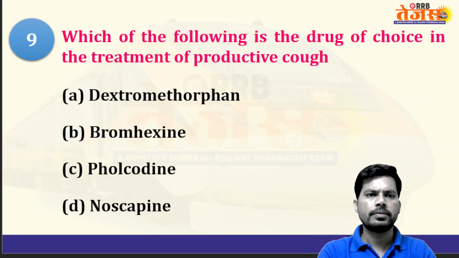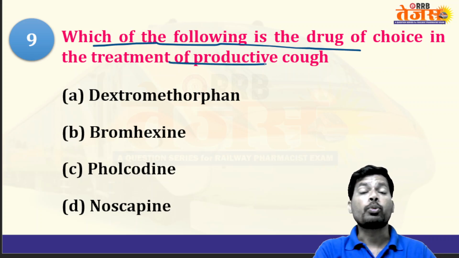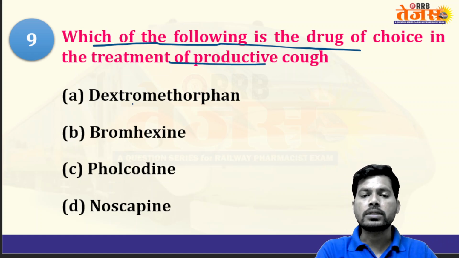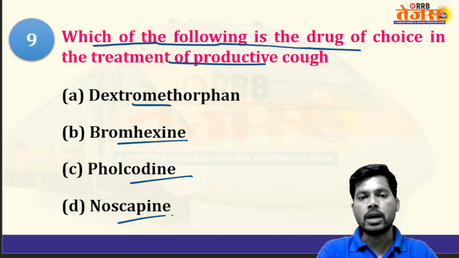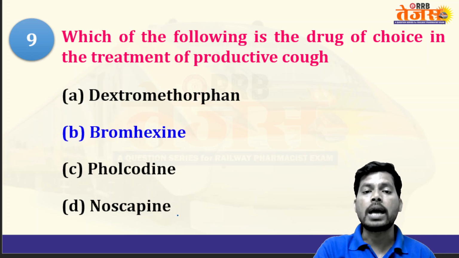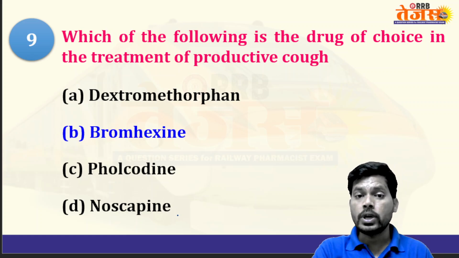Next, which of the following is the drug of choice in the treatment of productive cough? Productive cough is wet cough, non-productive cough is dry cough. The options are drugs like dextromethorphan, bromhexine, pholcodine, and noscapine. Productive cough is nothing but wet cough, where the secretions will come out. The answer will be bromhexine. Bromhexine is the drug of choice in the treatment of productive cough among the list of drugs.